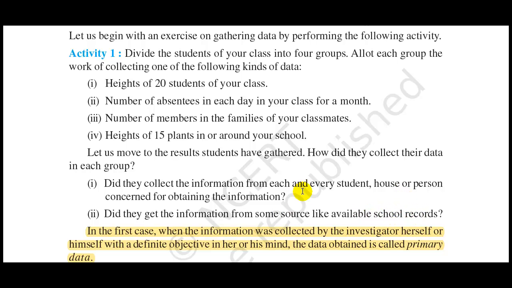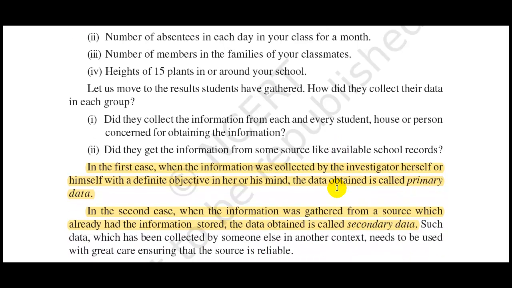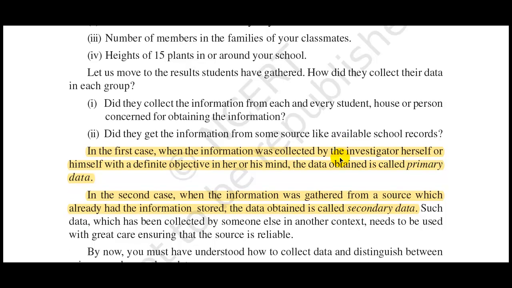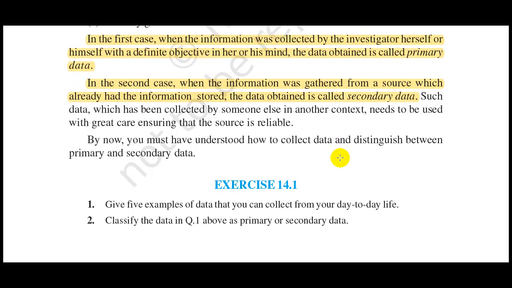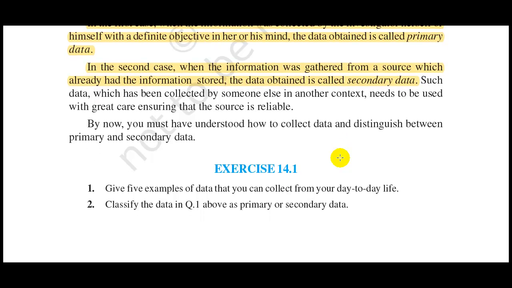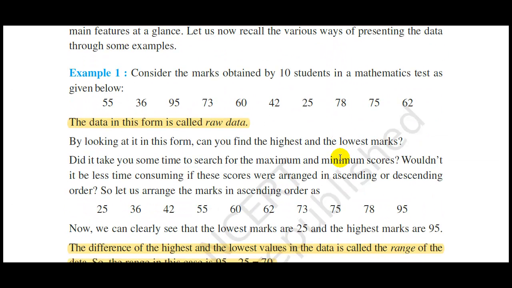So in the first case where the information is collected by the investigator himself, asking each and every student, that data will be called the primary data. And in the second case where the information is gathered from the source which is already available in the school records, it is called the secondary data. So these are the terms primary data and secondary data. Difference between primary data and secondary data.